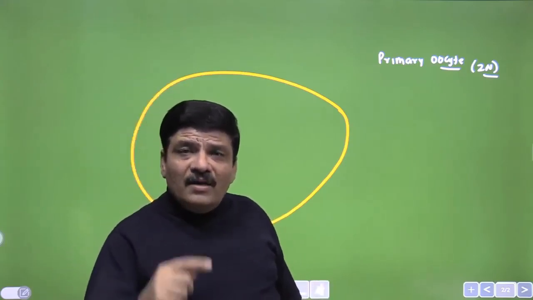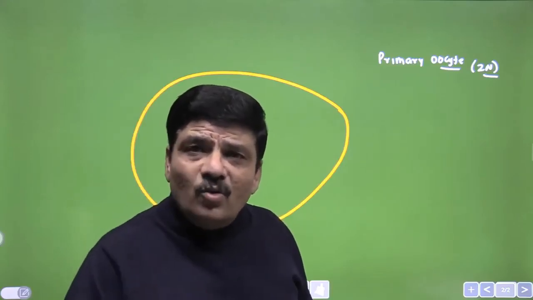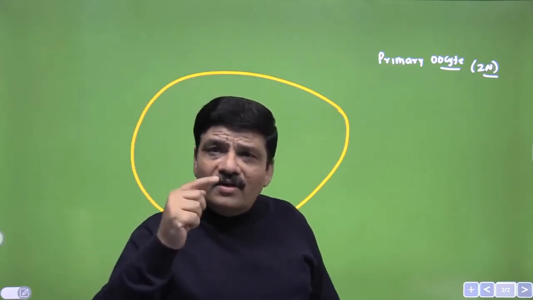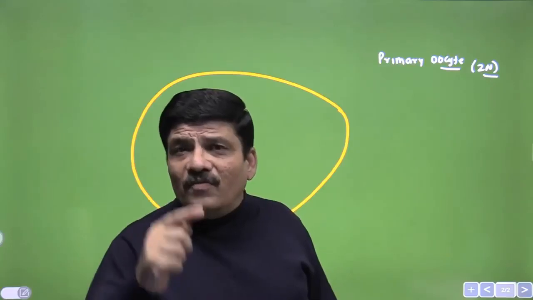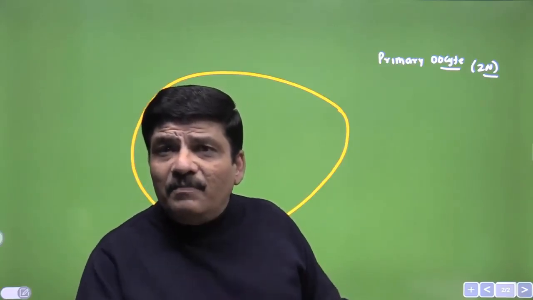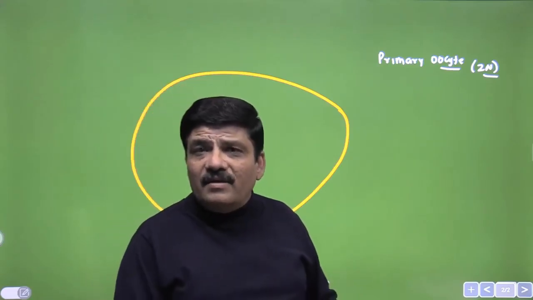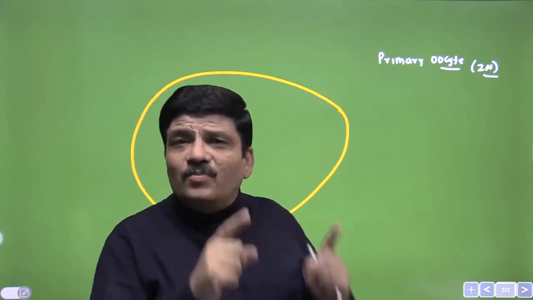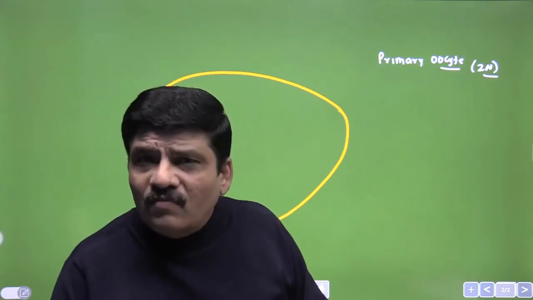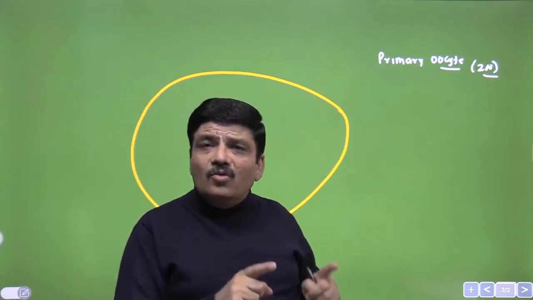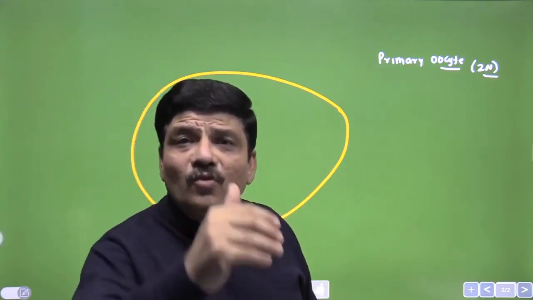All the ova that the female is ever going to produce during the reproductive period of her life will be present in the ovary at the time of the birth of the female child. So when a female child is born, all the future ova are already present in the ovary, though they are not fully developed.